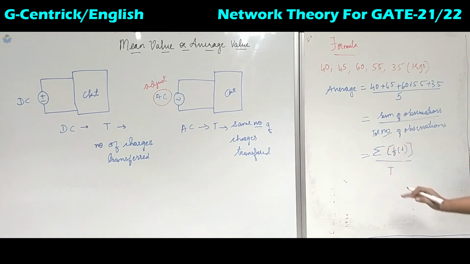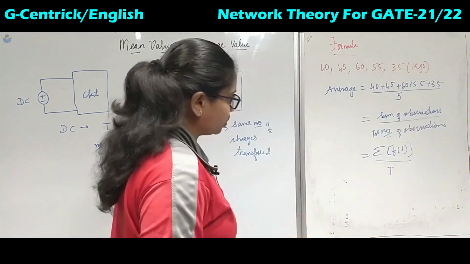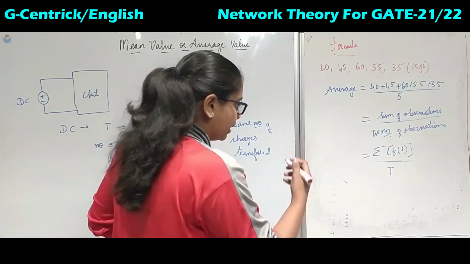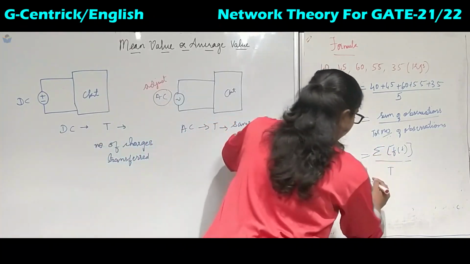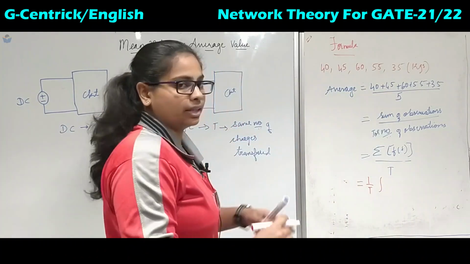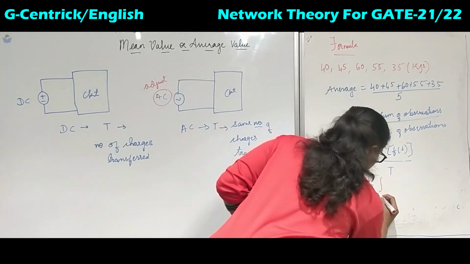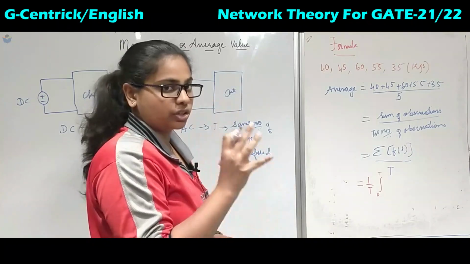Now this can be generalized further. The summation is nothing but the area under the curve, so 1 by T stays as it is, and integration is nothing but the area under that curve. This time period we will take from 0 to T. We have to put the limits to calculate only that much area.